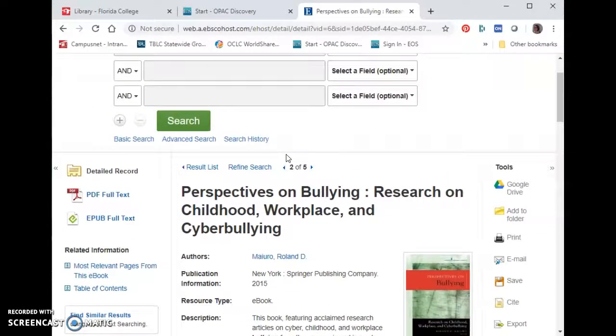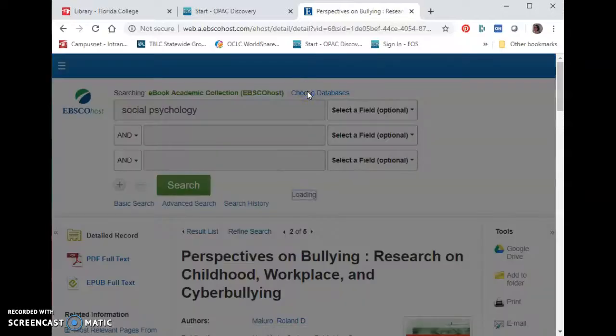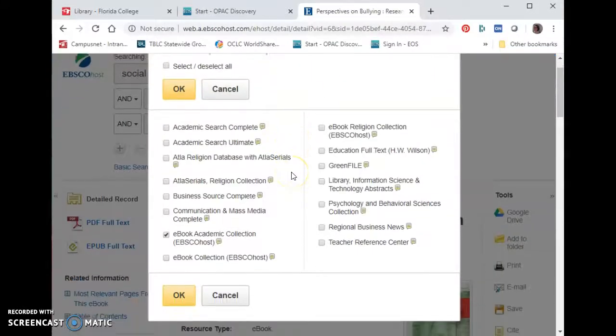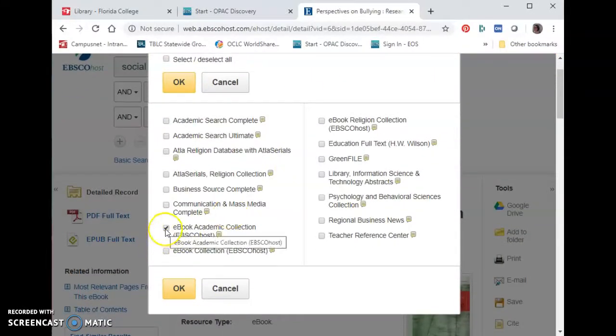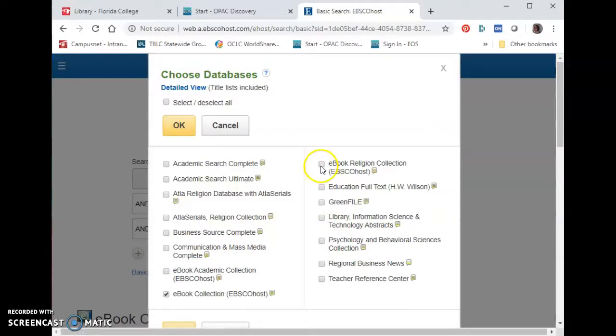One other helpful thing to know is you can switch between databases. So if I come back up here to the top and click on Choose Databases, it's going to bring up a list of all of our EBSCO databases, but I can switch between the academic collection and the ebook collection. And now here I am in a different database. You can actually search all 3 ebook databases at the same time.